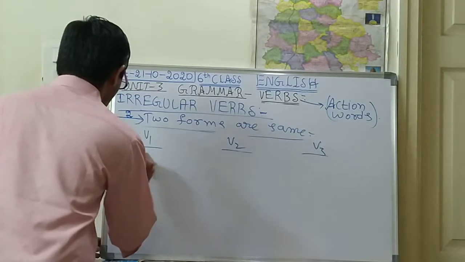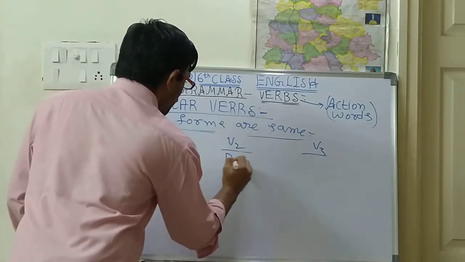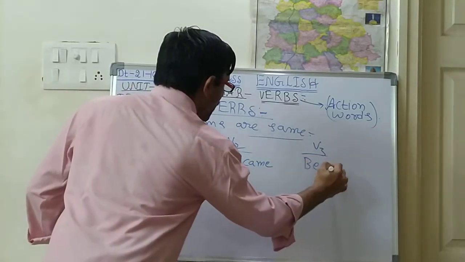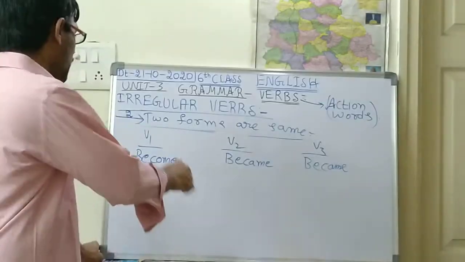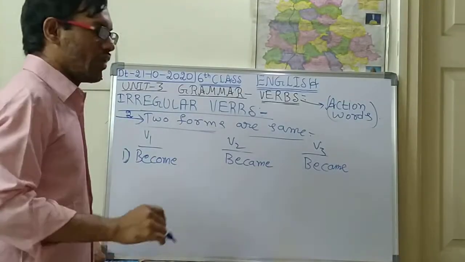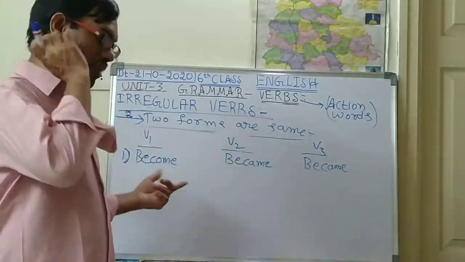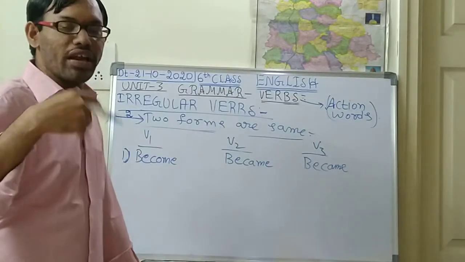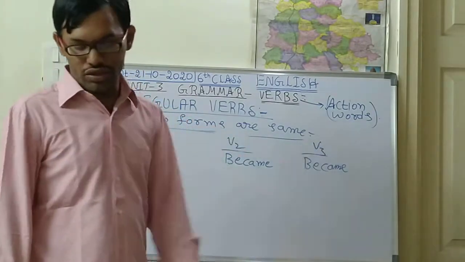See children, became. Okay, so this is the word. Like this, I became, like that you will say. So it becomes another form. So this is the word.